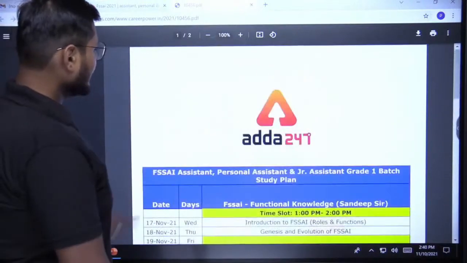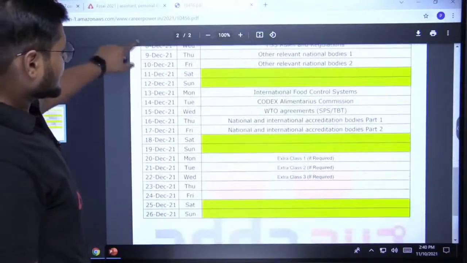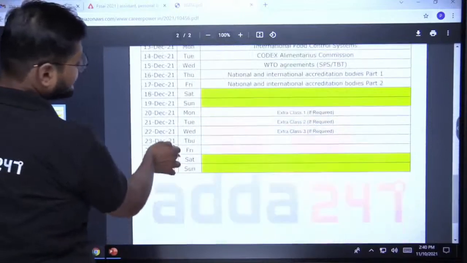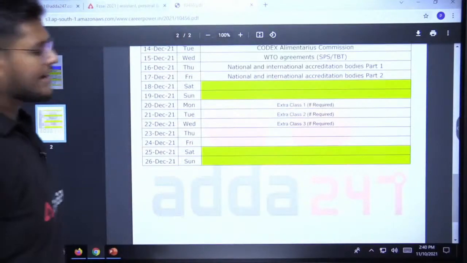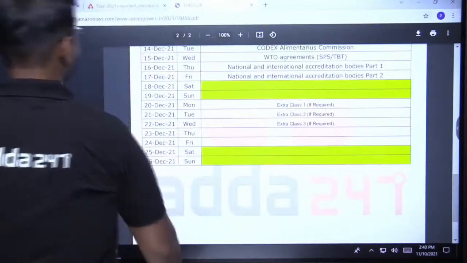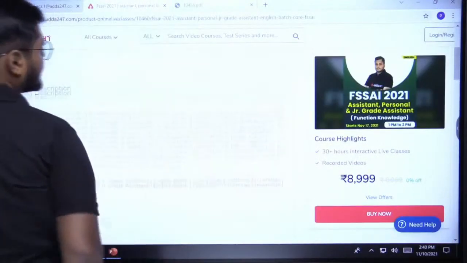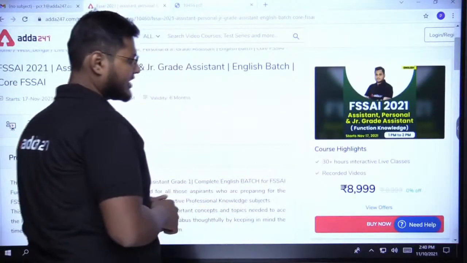No worries at all for this. We also have some plans for extra classes, if we need some mock test or something. This is only FSSAI for assistant, personal assistant, junior grade assistant.